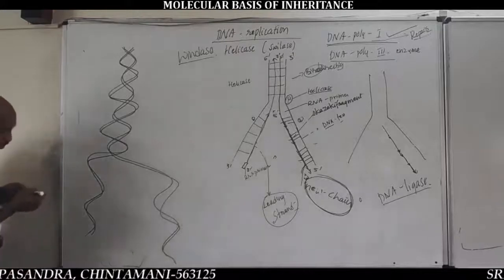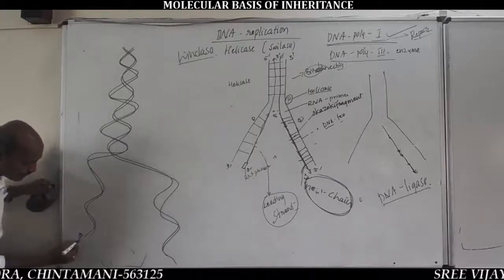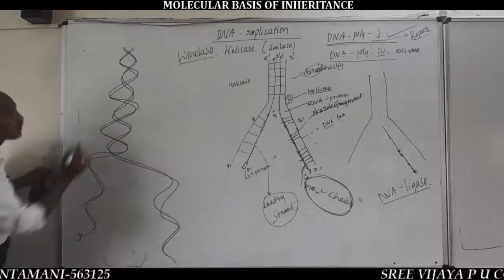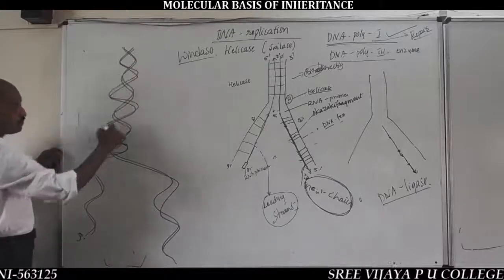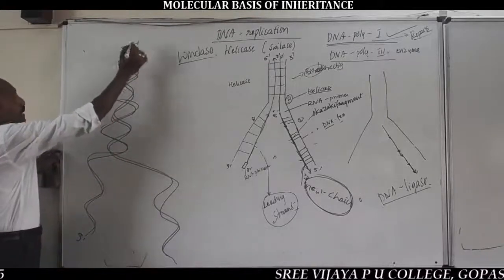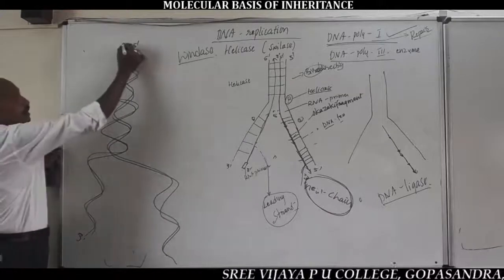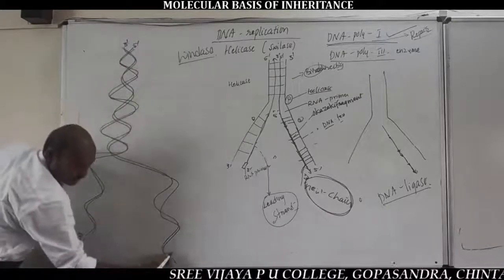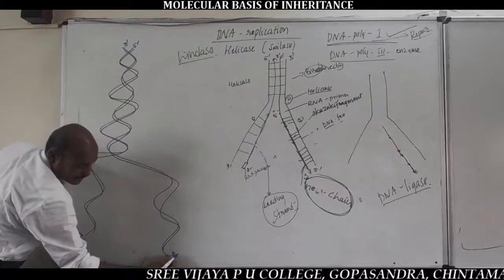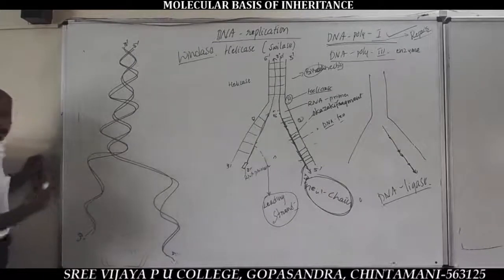In each old DNA template strand, one is the 5' to 3' direction, another one is the 3' to 5' direction. Now these are the template strands, the old template strands.